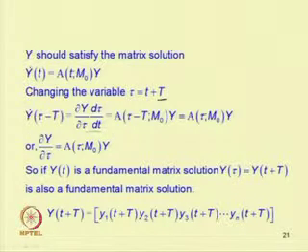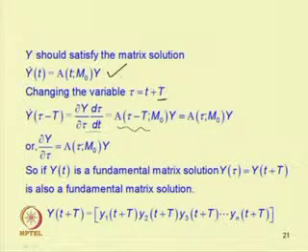This will be equal to A(tau minus T, m0) Y, and as A is periodic with period T, A(tau minus T) should also equal A(tau). As T is constant, d tau by dt equal to 1. So dY by d tau equal to A(tau, m0) Y.